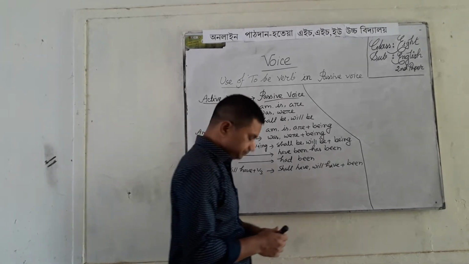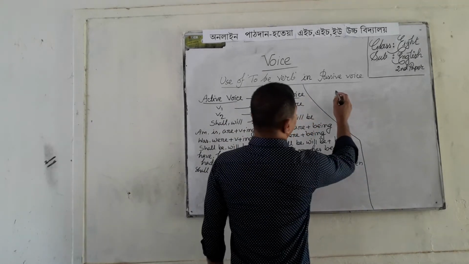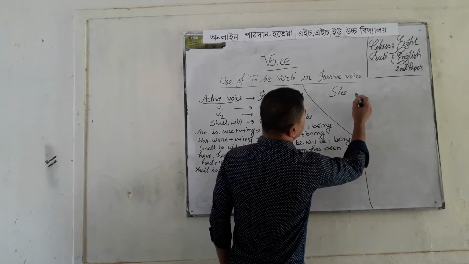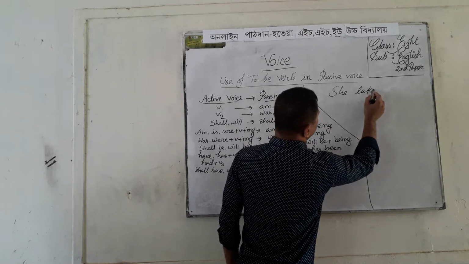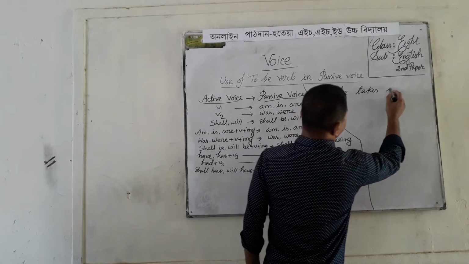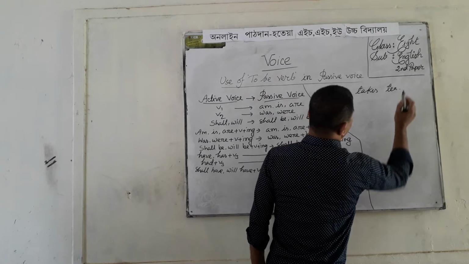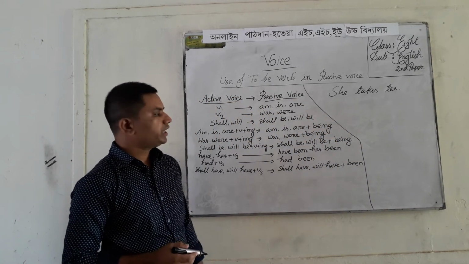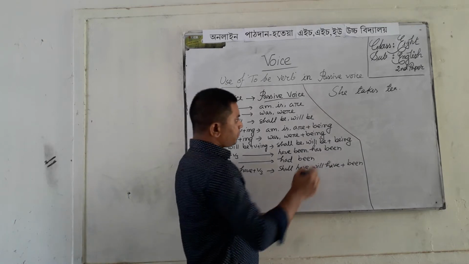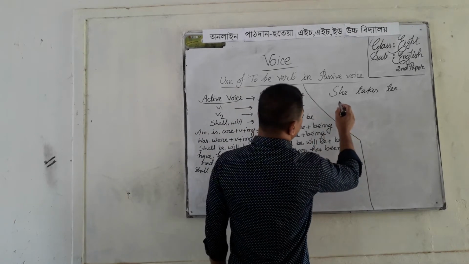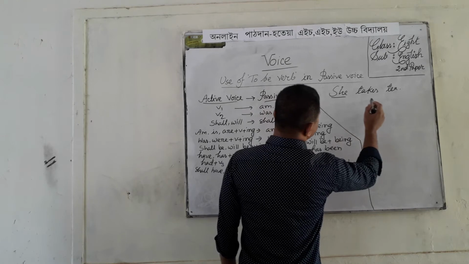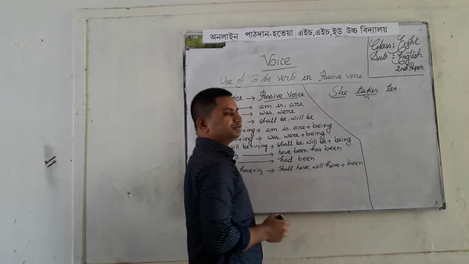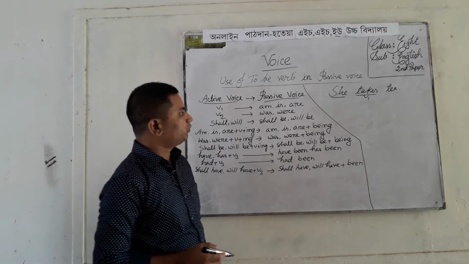For example, she takes tea. This is an example of active voice. Let's see the example once again. Here she is the subject, takes is the base form of verb, I mean V1.